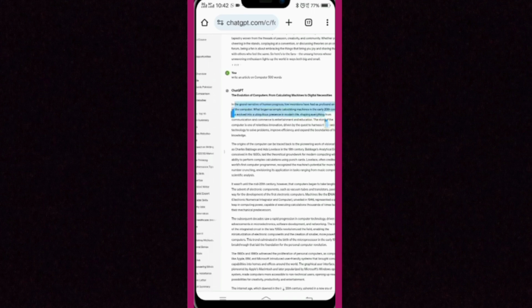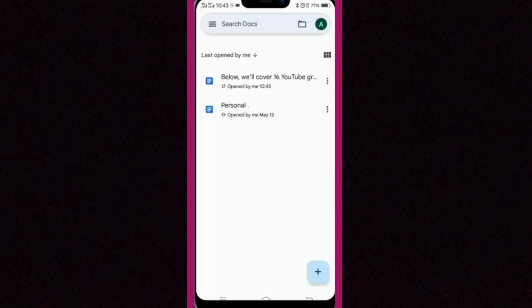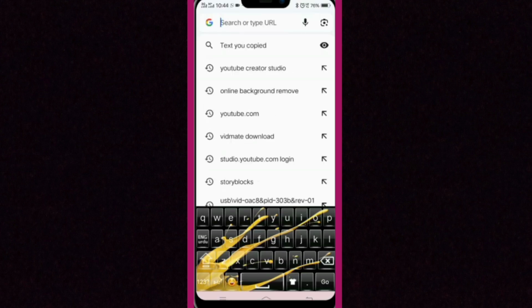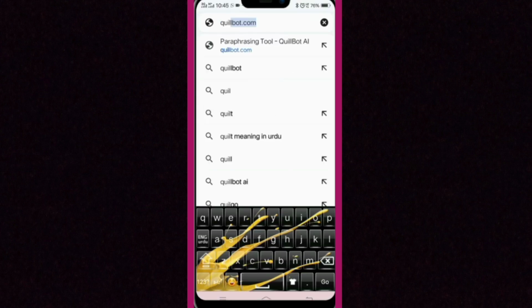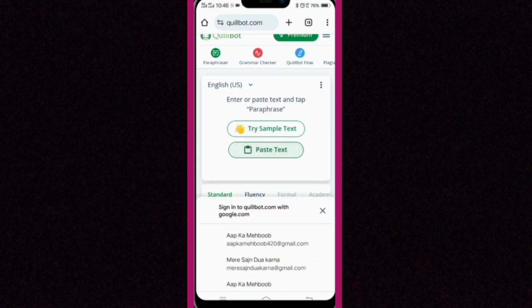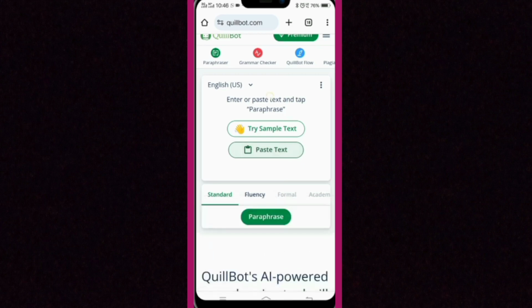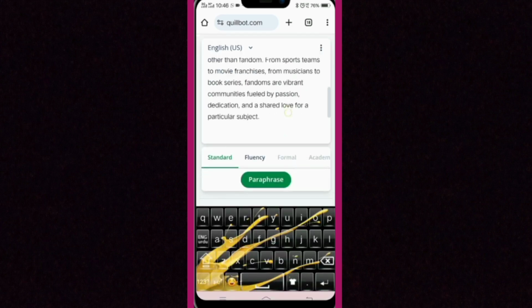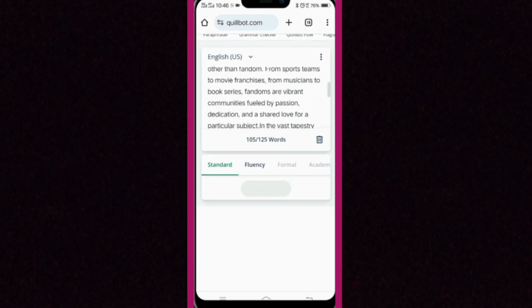For converting, copy this article and save it in a doc. For the second step, open Google Chrome on your device, search for Importent.com and press enter, and this interface shows on your screen. The benefit of this website is that it converts AI content into human-based content, and it is free to use. Now click on paste text, paste all the text copied from ChatGPT, and click on the paraphrase option at the bottom of the page.